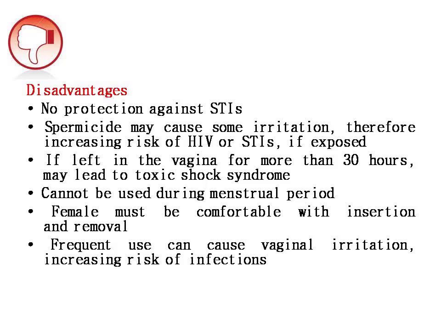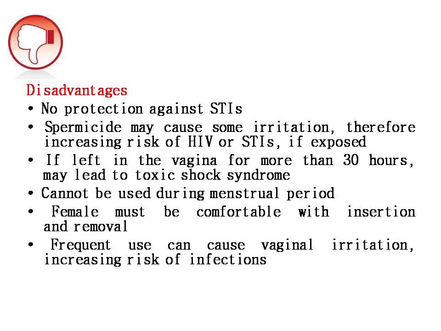Next we go on to the disadvantages. There is no protection against sexually transmitted infections, and the spermicide may cause some irritation, therefore increasing the risk of HIV if exposed. If left in the vagina for more than 30 hours, it may lead to toxic shock syndrome. I already told you, you should not keep this sponge for more than 30 hours. Clear? If you keep it for more than 30 hours, it will definitely lead to toxic shock syndrome.